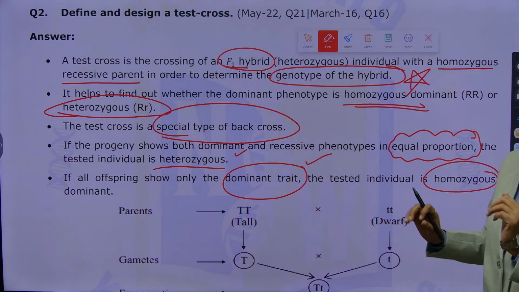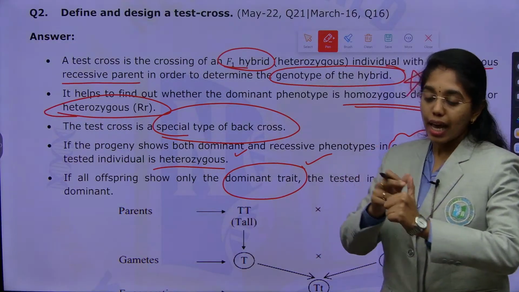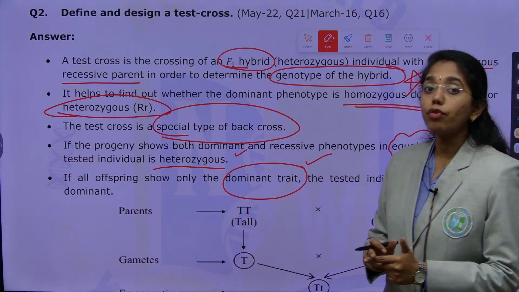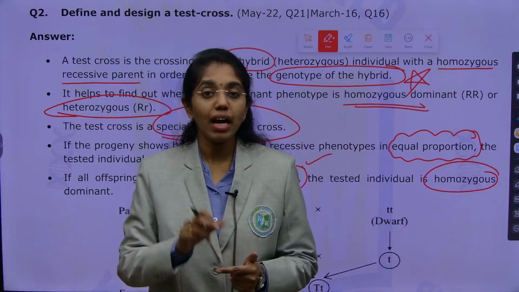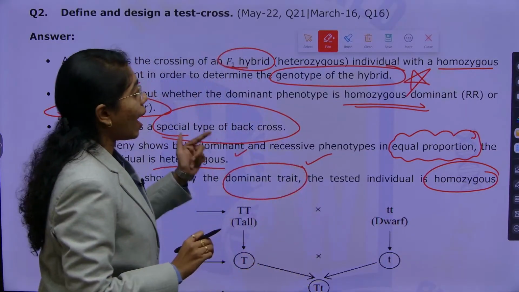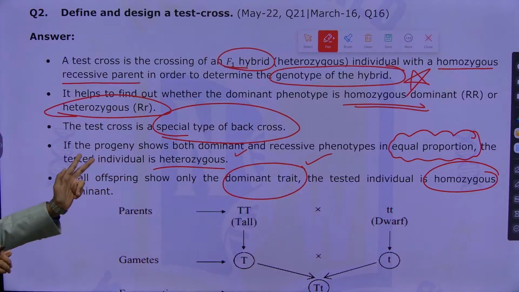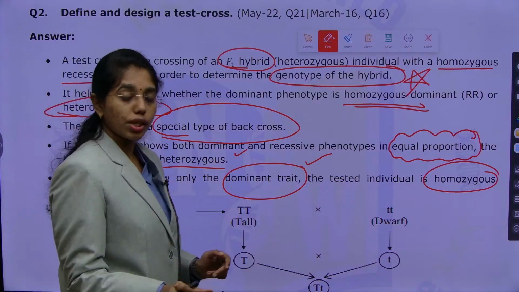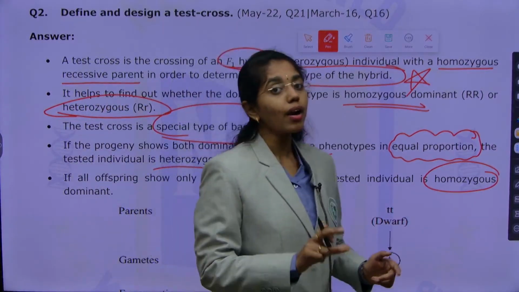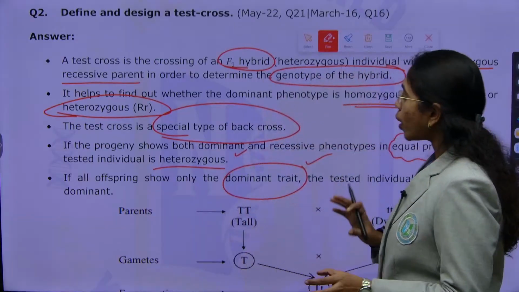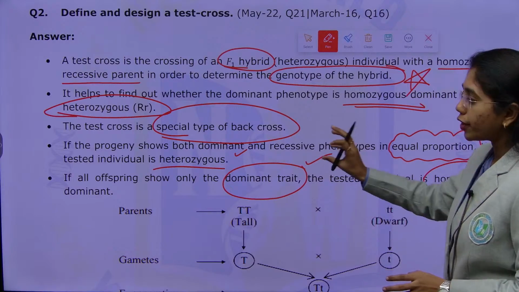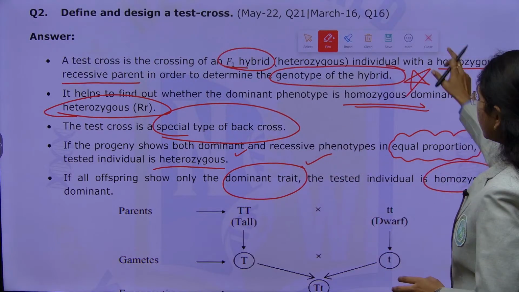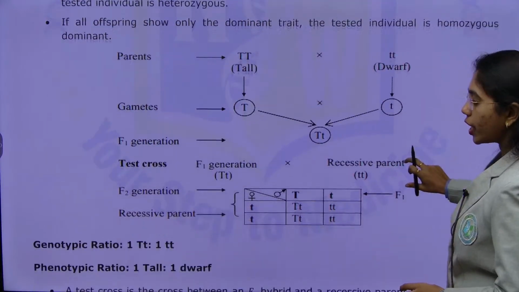So first, how do you have to figure this out? Explain what is test cross and what is being identified from test cross. What is being identified? Genotype is identified, after which you will get to know whether the F1 generation is homozygous dominant or heterozygous dominant. This is what you will get to know. So if all the offspring show only dominant trait, the tested individual is homozygous dominant, if not it is heterozygous.